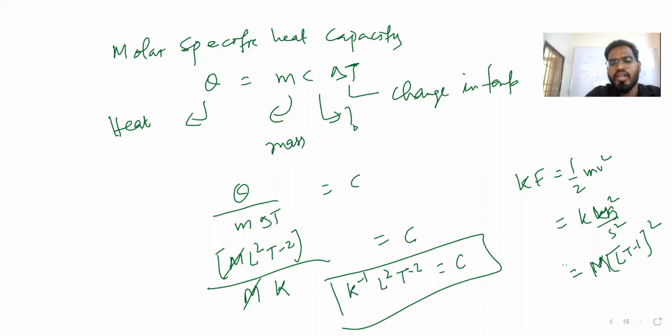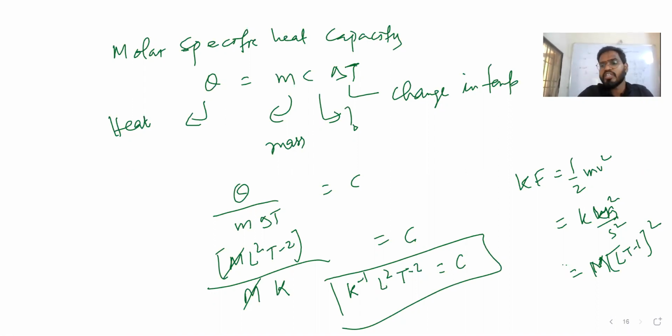So we want molar specific heat capacity. Q is equal to MC delta T, right? Q is heat, M is mass, C is what we want to find, the specific heat capacity, and delta T is the change in temperature. So C is equal to Q by M delta T.